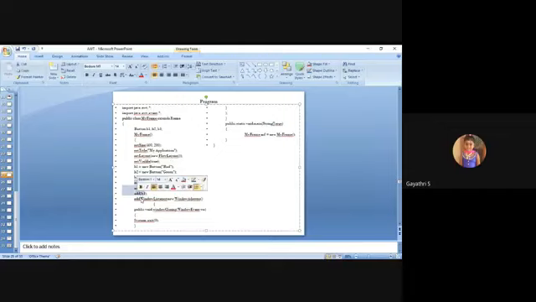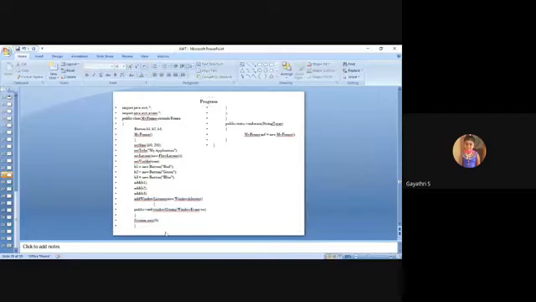Then I will add all three buttons into the frame. Then, as usual, a window listener, a very simple event, window closing. I'm not adding any more events when you press red, green, or blue. It is a very simple application. I will demonstrate a bigger application in a later session.